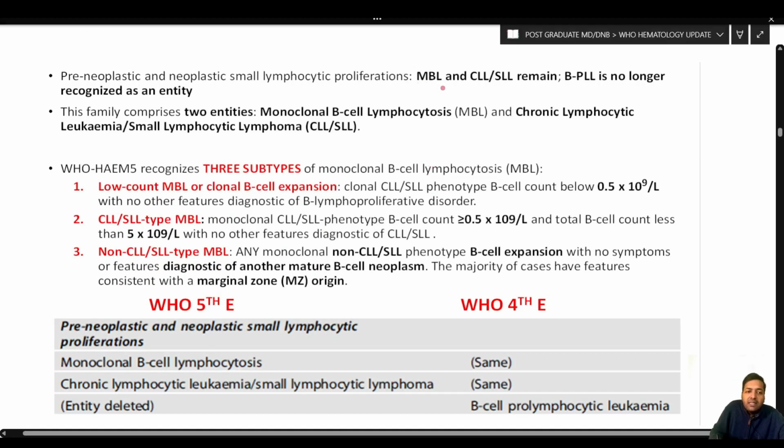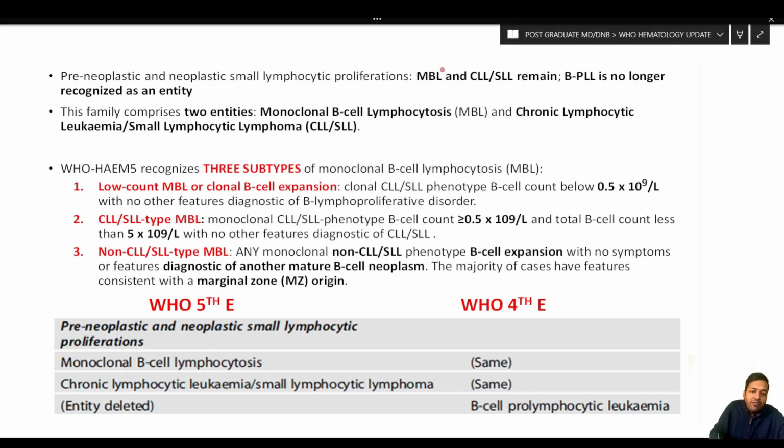So, pre-neoplastic and neoplastic small lymphocyte proliferations. Basically, whatever was there previously, that is monoclonal B cell lymphocytosis and CLL, SLL, they remain. But one entity, that is pro-lymphocytic leukemia, is no longer recognized as a definitive entity. This family comprises two entities only: monoclonal B cell lymphocytosis and chronic lymphocytic leukemia or small lymphocytic lymphoma, CLL, SLL.